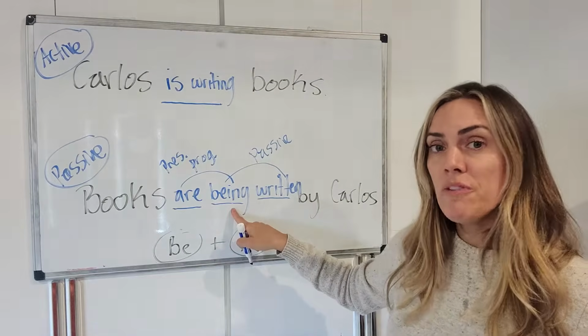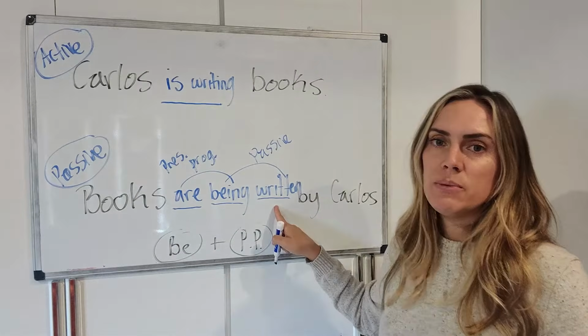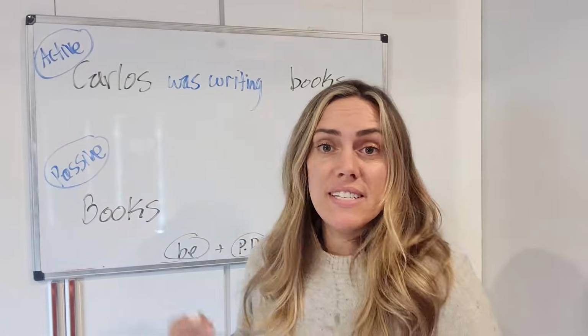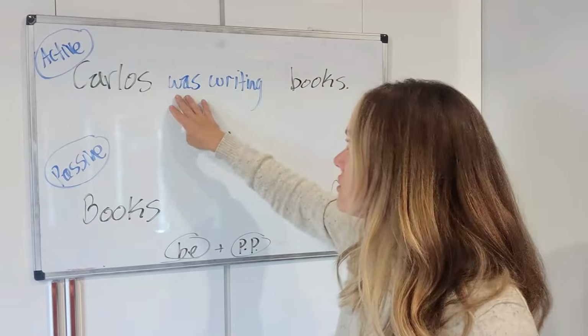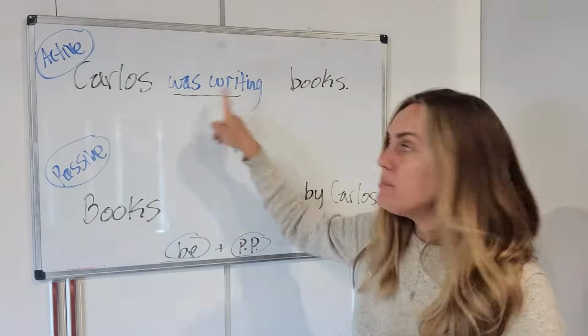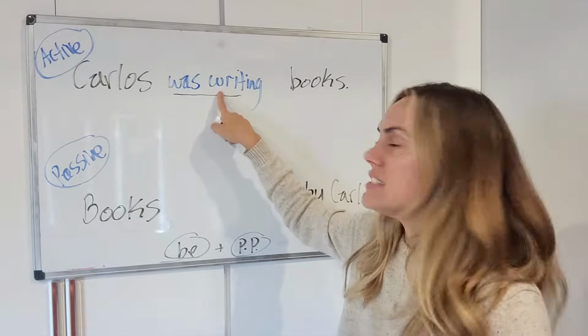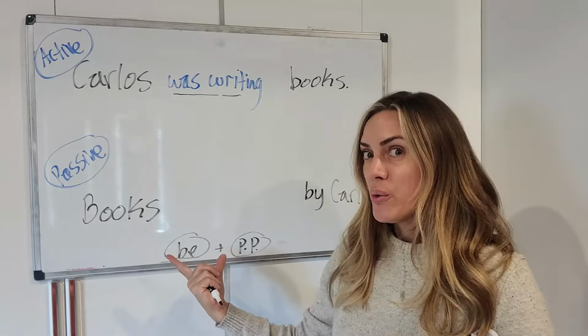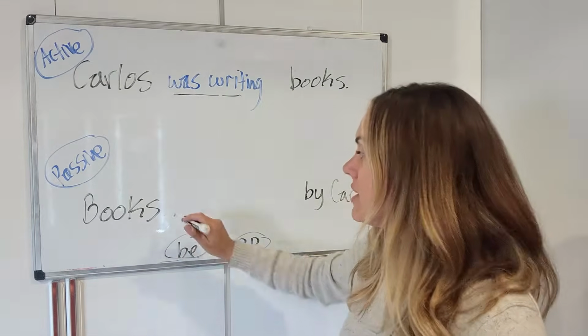Be, any form of be, plus the past participle. Books are being written by Carlos right now. Okay, what about this one? This is the past progressive. Carlos was writing, be in the past plus verb ing. Let's make that passive. What are we gonna do? Same as the last one.